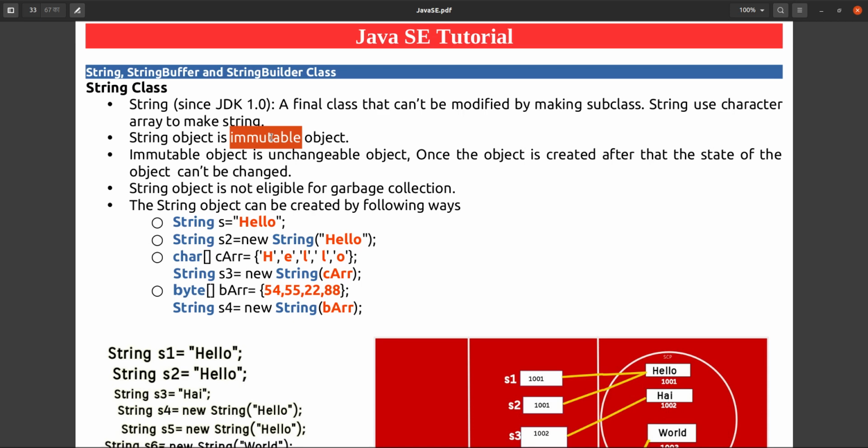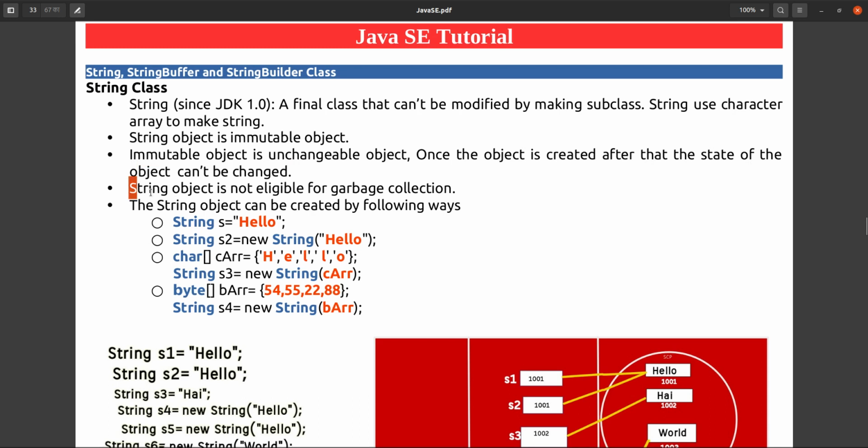String is also immutable because once you have created the string object, you cannot change that object. You can create a new object but you cannot change that state. You cannot change the string value. An immutable object is an unchangeable object. Once the object is created, the state of the object cannot be changed.